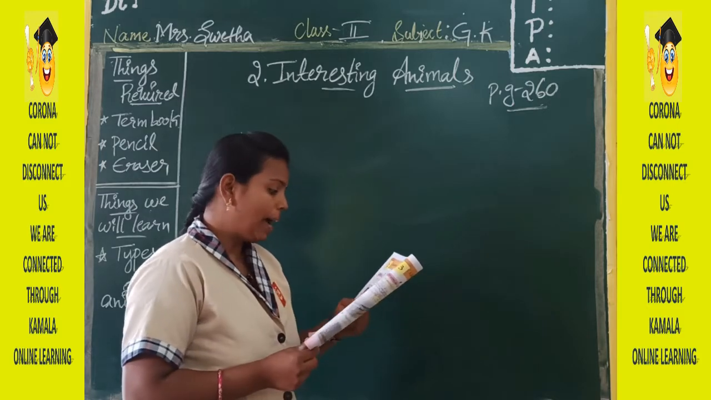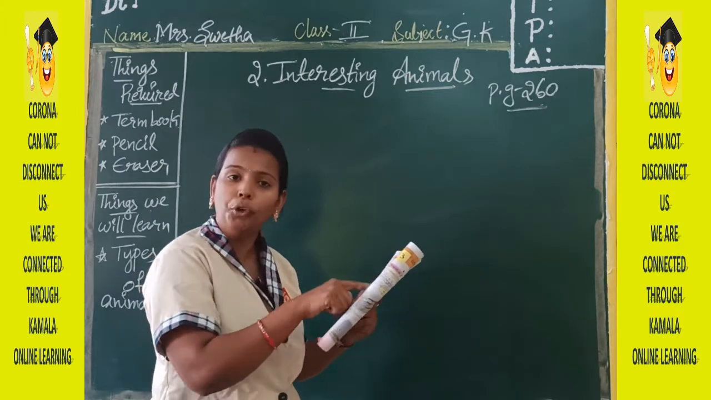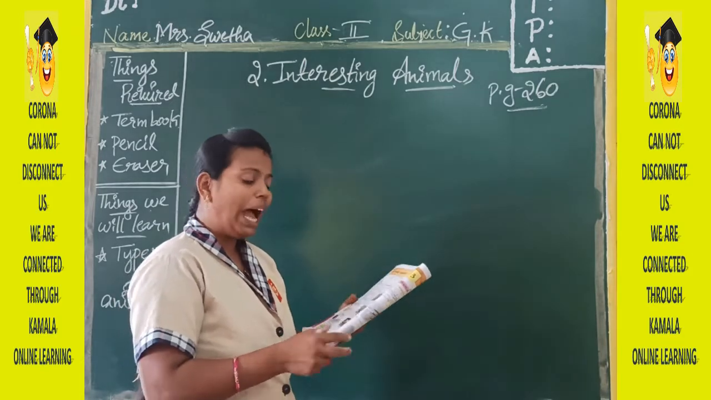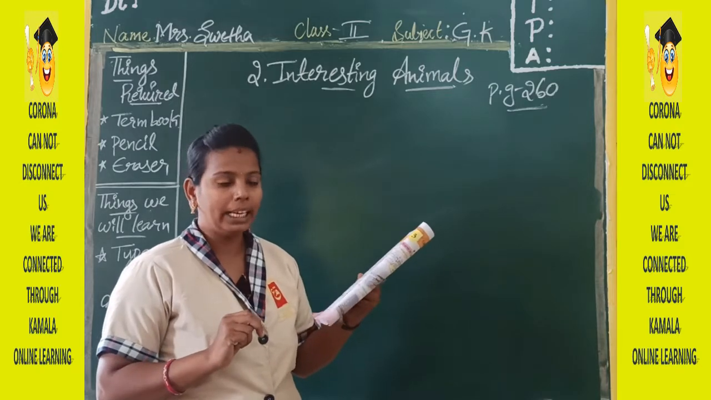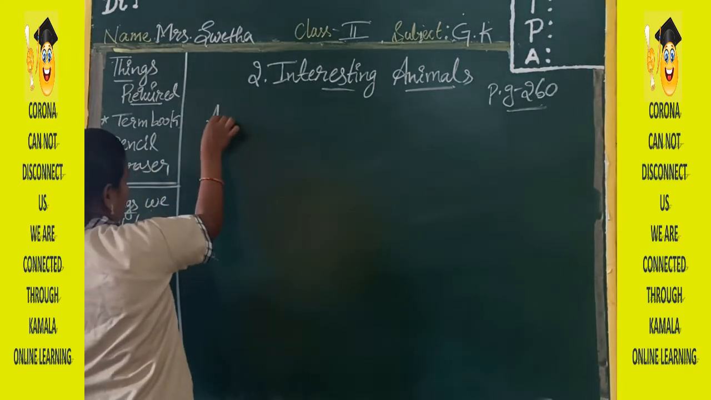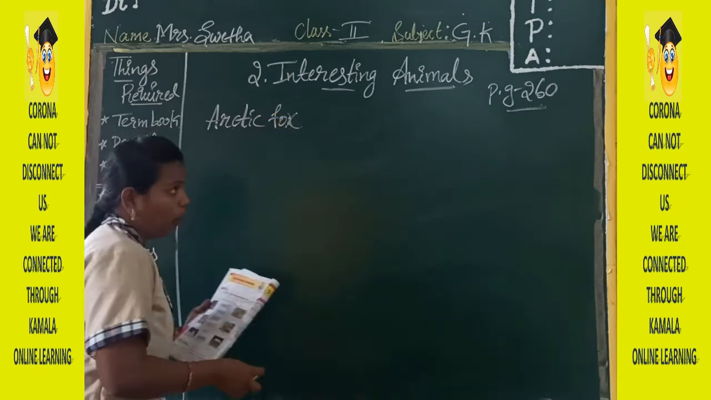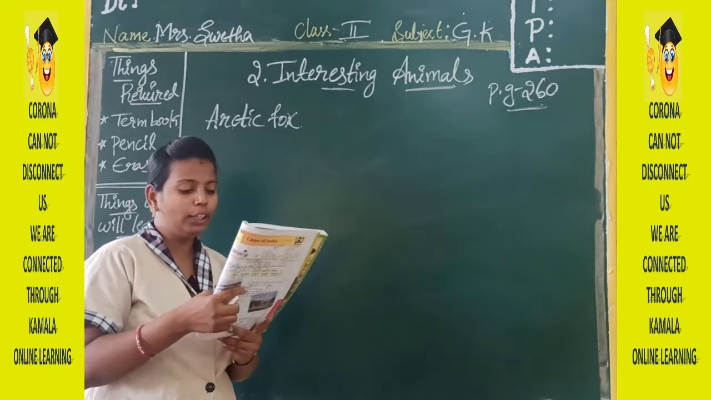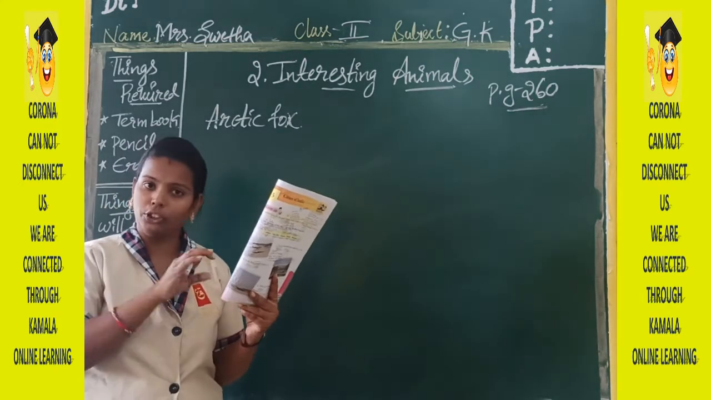See the topic here. Match the names of animals with their pictures. Here are a few pictures. On both sides they have given three animal pictures, and in the middle they have given the names of the animals. You can see it in your term book also. Yes. So now first I am going to explain about each animal. What is the first animal? See, the first animal is Arctic fox. I'll tell you a few things about this Arctic fox so that you can identify the picture of that Arctic fox in your term book.